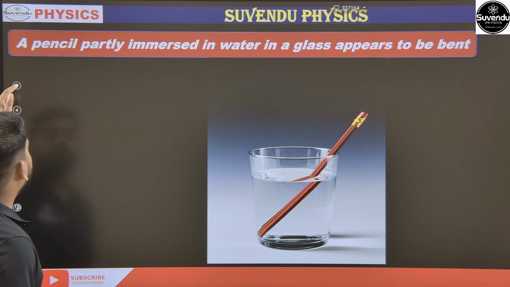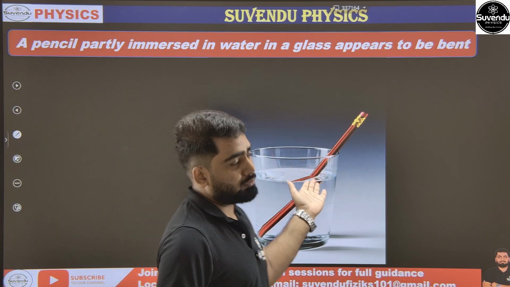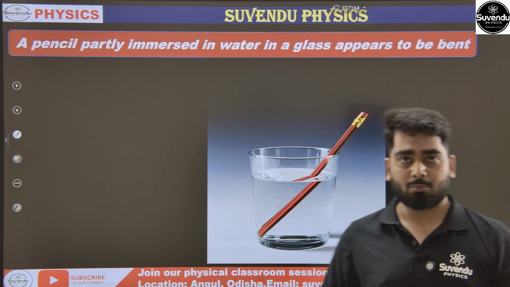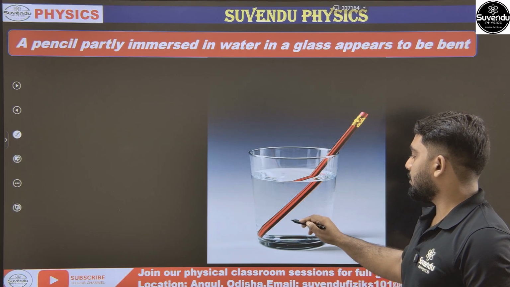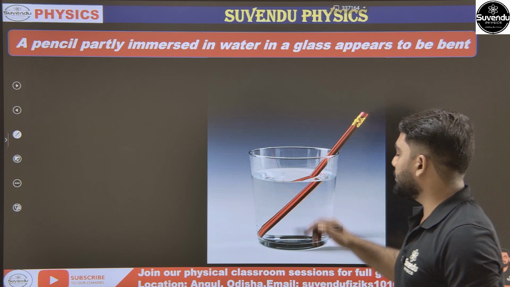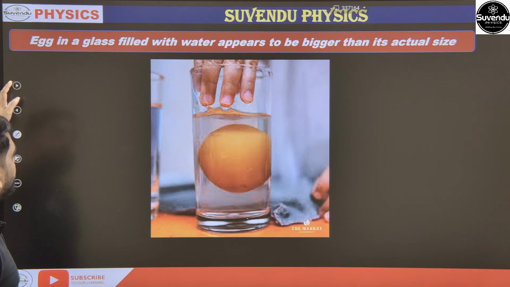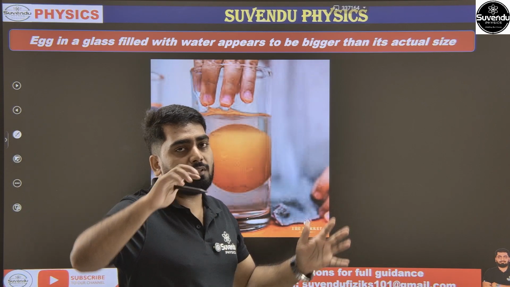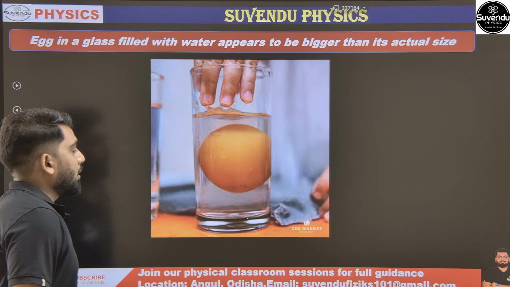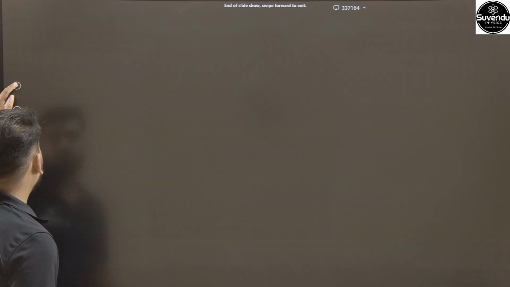This is happening due to refraction of light. Next is a pencil partly immersed in water in a glass, which appears to be bent. This is a very simple experiment you can perform at home. With the presence of water, due to refraction, the pencil appears to be bent. Next, an egg in a glass filled with water appears to be bigger than its actual size. So the original size looks slightly bigger when immersed in a glass of water. This is happening because of refraction also.